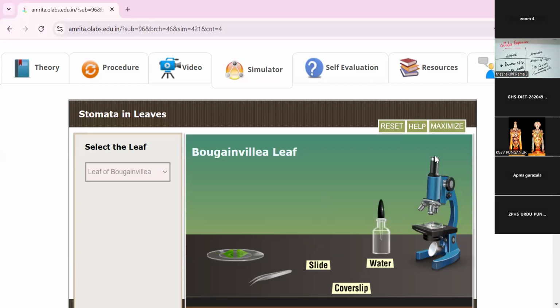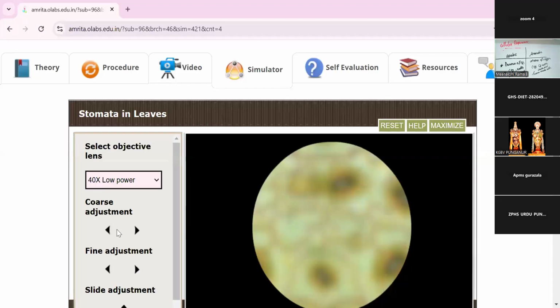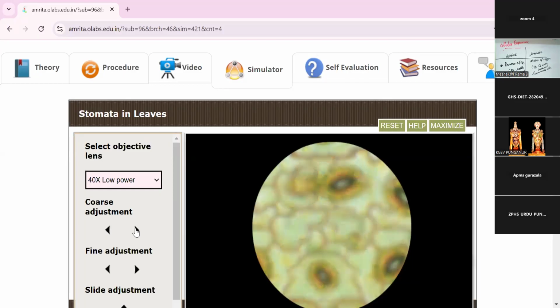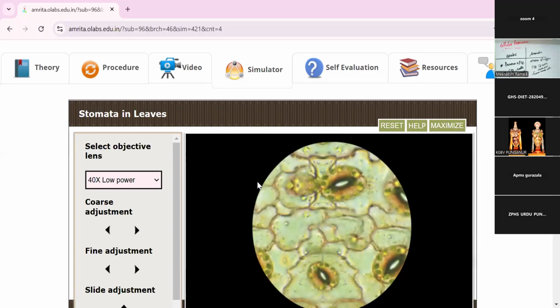Yes, look at this leaf. Look at the stomata part also. Yes, it is a different color. Wow, very nice color, isn't it? This is the stomata part of the bougainvillea leaf. Light green and brown color.